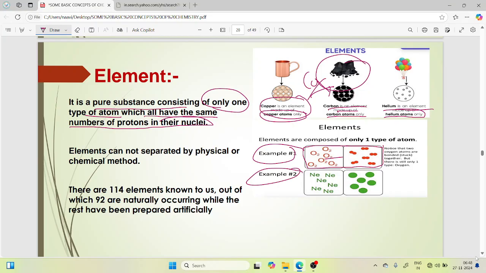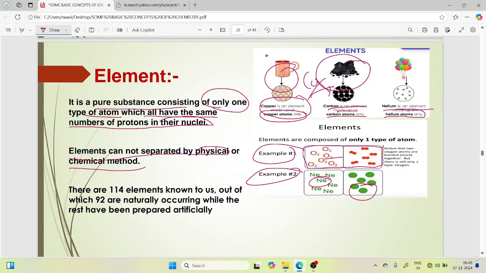Another example, neon, only one type of atom was present. An element cannot be separated by physical and chemical methods. Example, copper. We cannot separate copper by a physical or chemical method. After separation of the copper element, we will get copper atoms only. We will not get other elements.